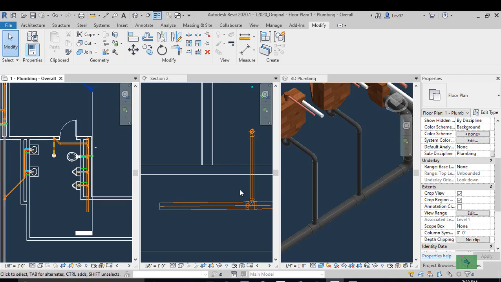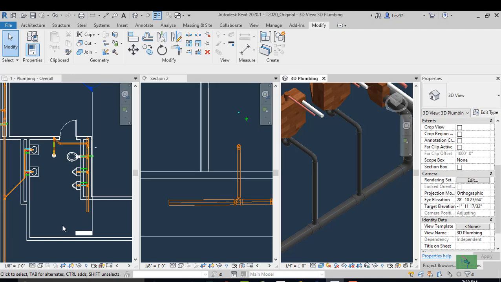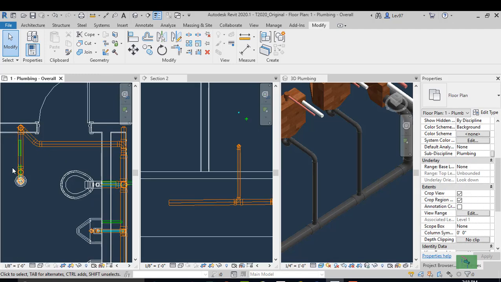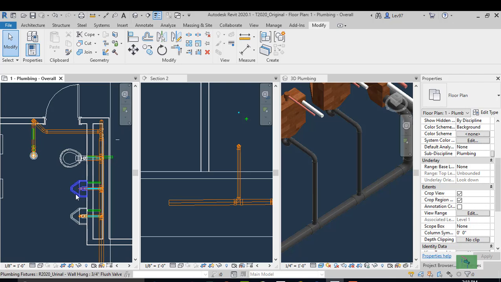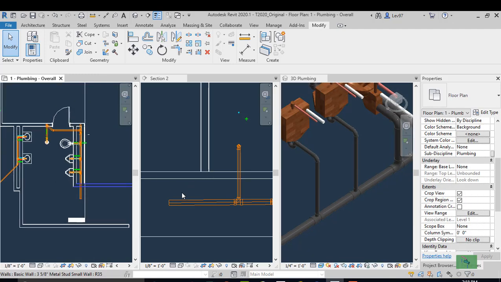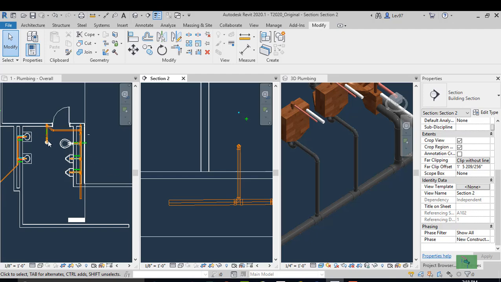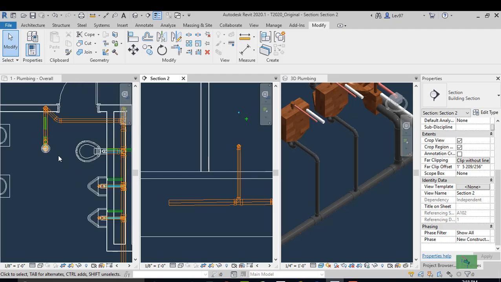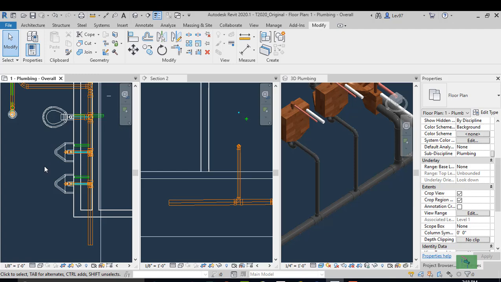Okay, so what I wanted to show was how to connect a floor drain, water closet, and two urinals. Just basic horizontal to vertical piping, and seeing how those components can easily fit together.